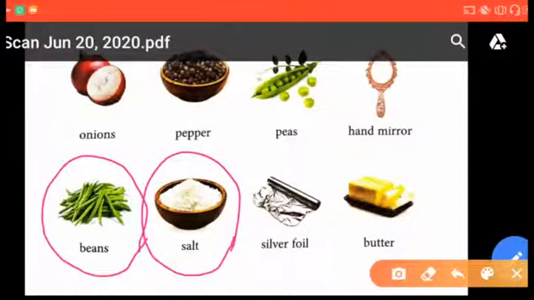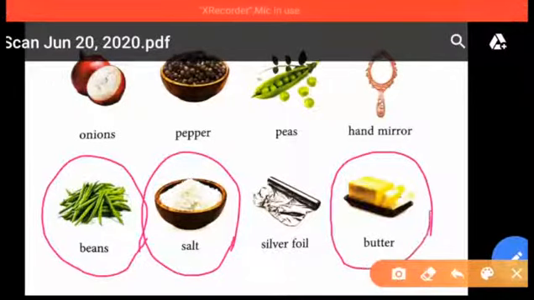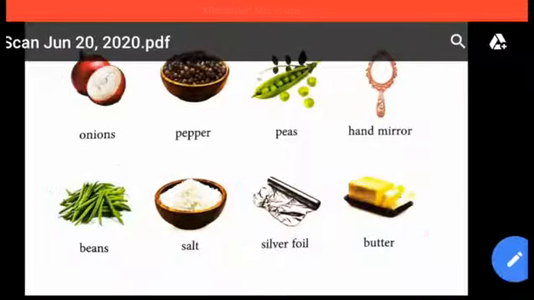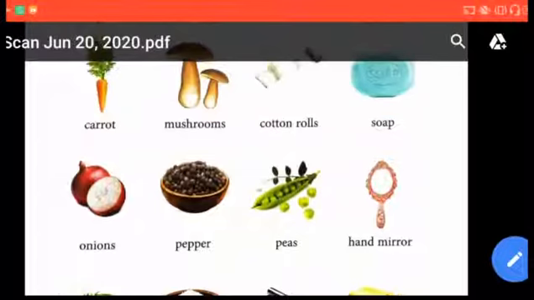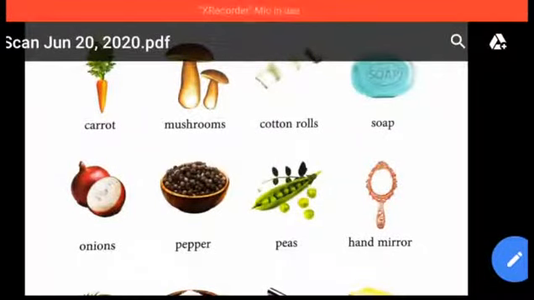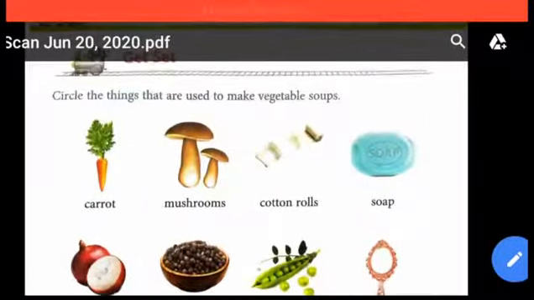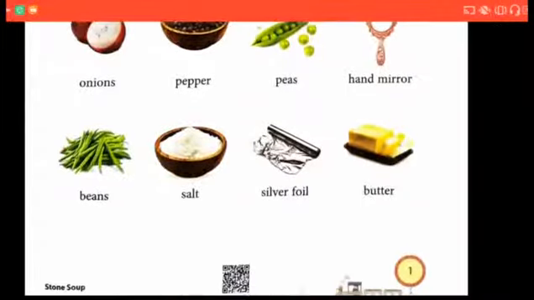Next is silver foil. Silver foil is not an edible thing, so you have to leave it as it is. Last one is butter. Butter is also used to make vegetable soup, so you have to make a circle there. Now these are the things that we use while we are making vegetable soup. Now come to the next.